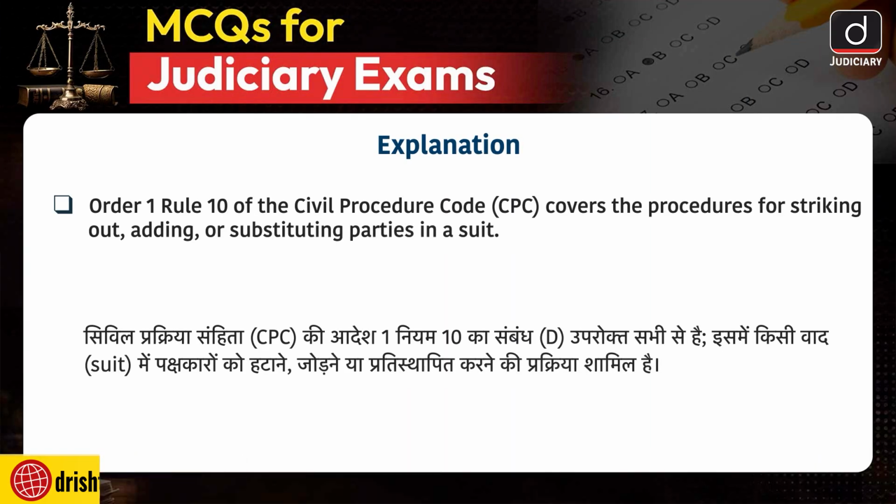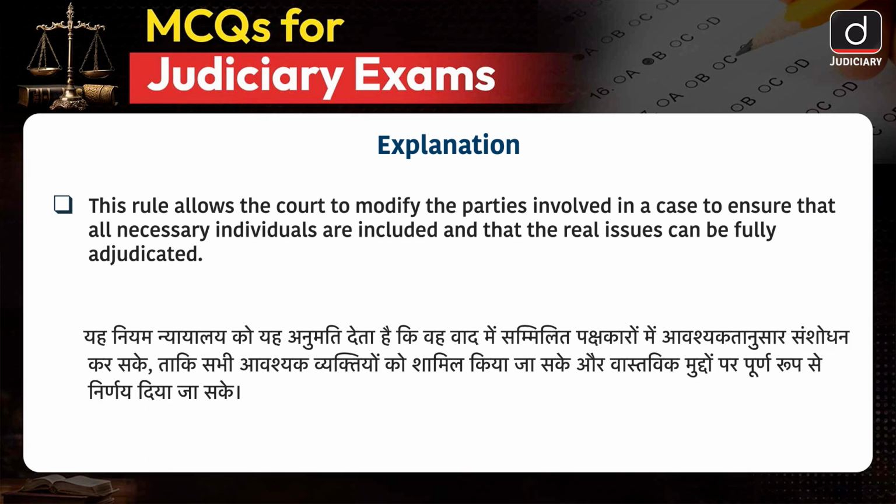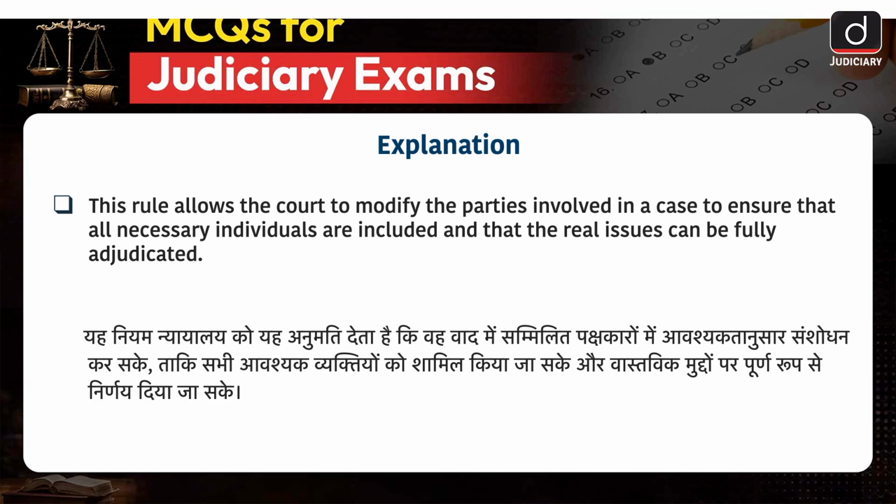Order 1 Rule 10 of the Civil Procedure Code covers the procedures for striking out, adding or substituting parties in a suit. This rule allows the court to modify the parties involved in a case to ensure that all necessary individuals are included and that the real issues can be fully adjudicated.